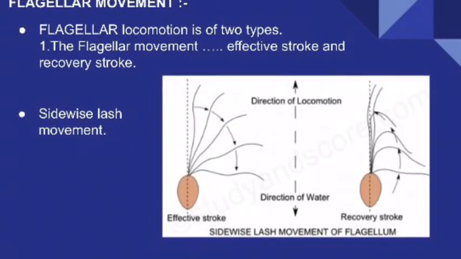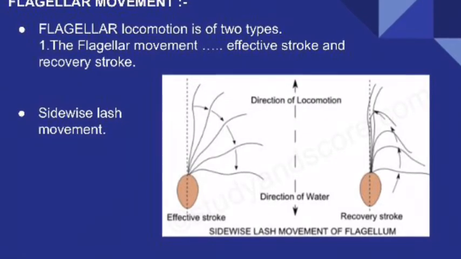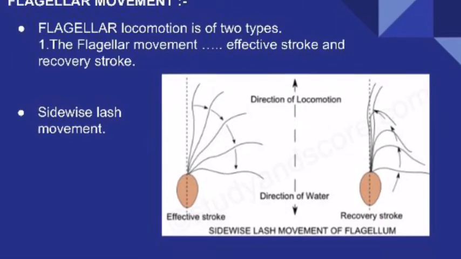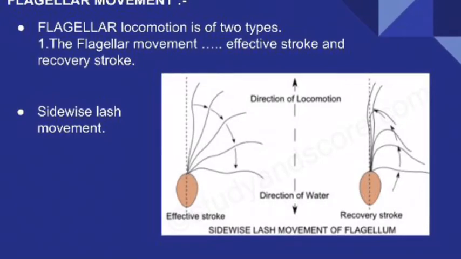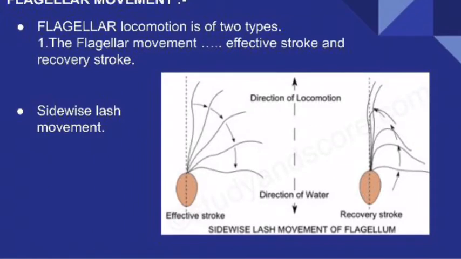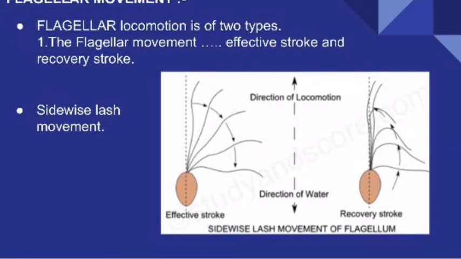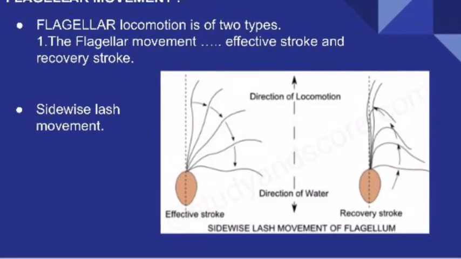And what will happen during the recovery stroke? During the recovery stroke, the flagellum will become soft and come back to its original position. As the flagellum is coming back to its original position, it will be moving backward. So in that way, the effective stroke and recovery stroke will bring about the sidewise lashing movement.